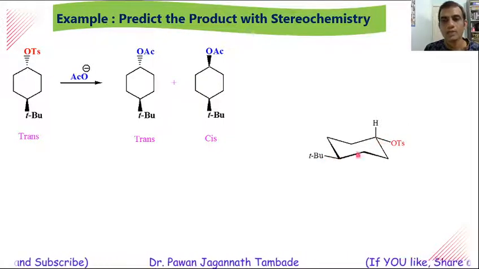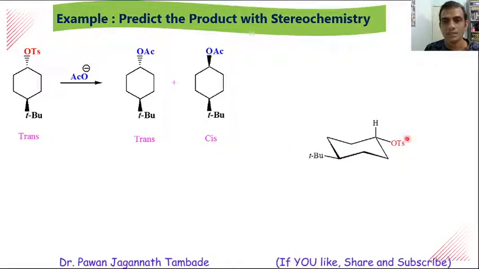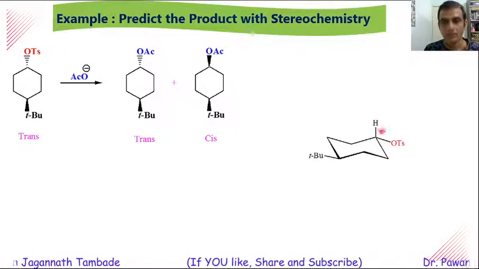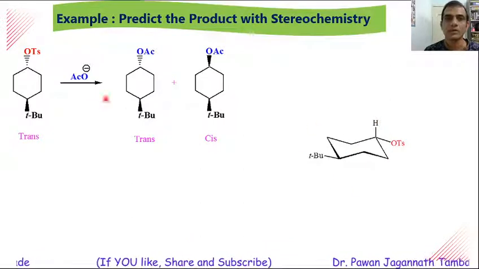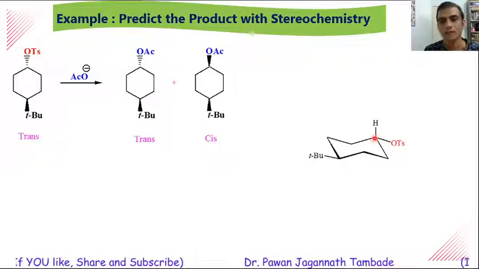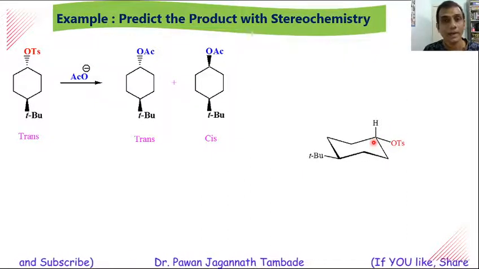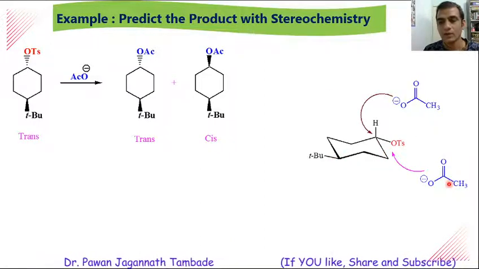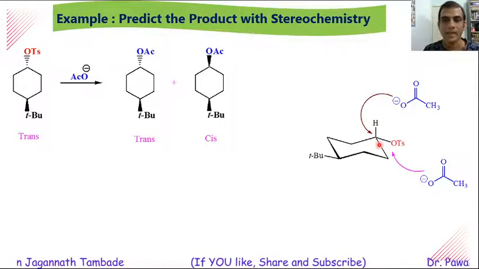Both the bulky groups are present at equatorial position and they are opposite to each other. This is trans. This is a stable structure of this trans molecule. Now, during the course of reaction, when this molecule comes in contact with a nucleophilic species, the nucleophile tries to attack on this electrophilic carbon atom. And the nucleophile can attack this electrophilic carbon atom in two different ways. Either the nucleophile tries to attack from front side or it can attack from back side.